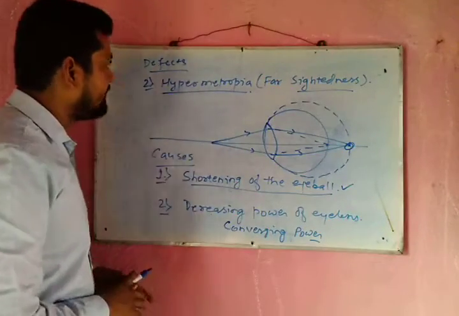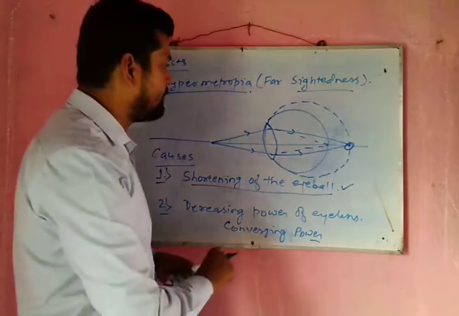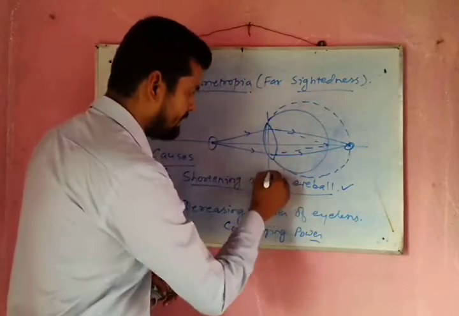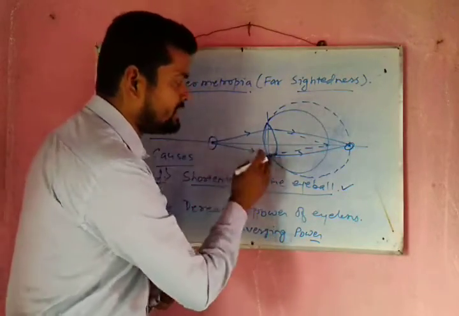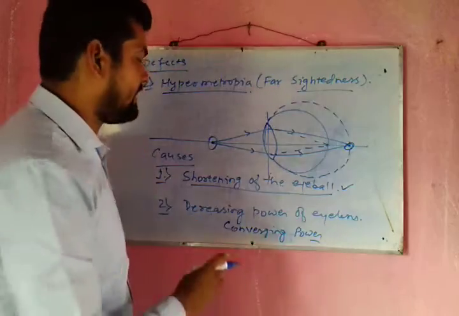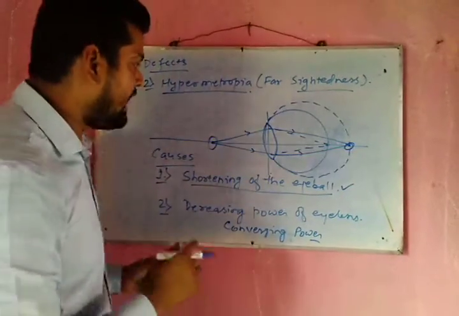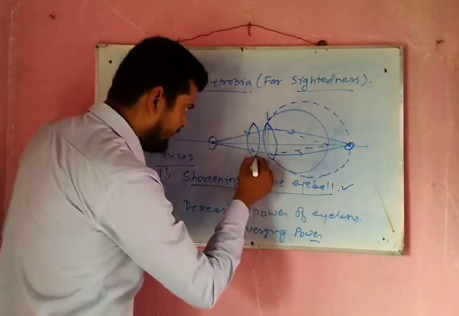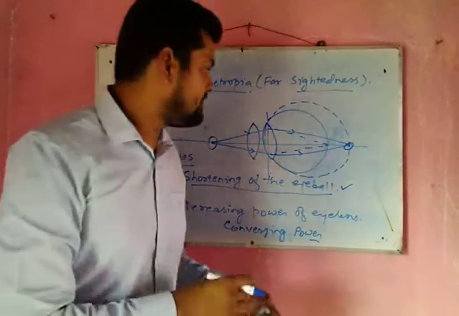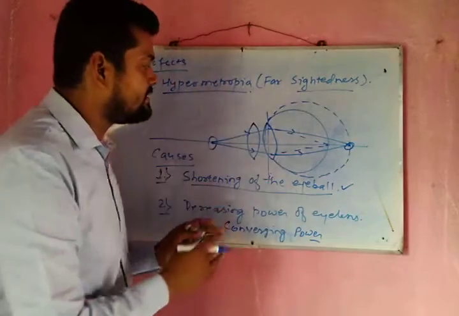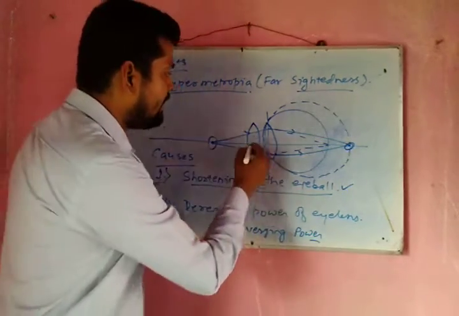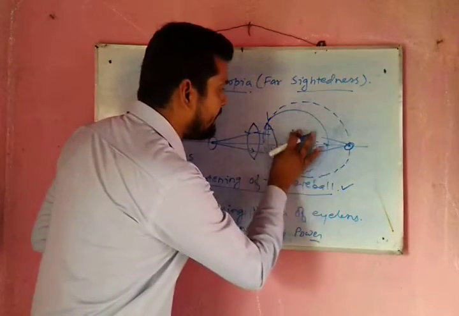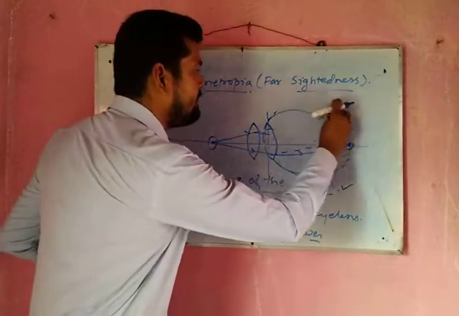To correct this defect, what we will do? We will just put a lens between the object and the eye that will increase the converging power of the eye. So that can be corrected by using a convex lens. If we put a convex lens between the object and the eye, it will form an image at a different location.